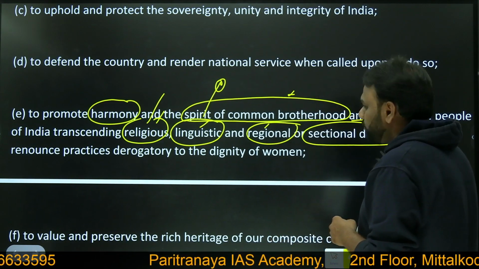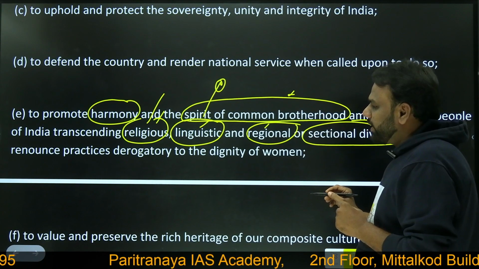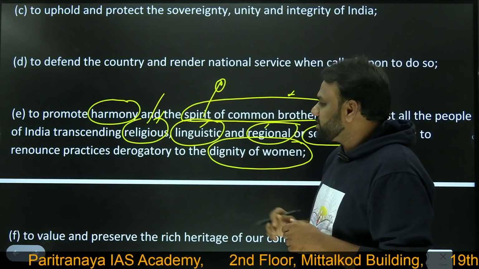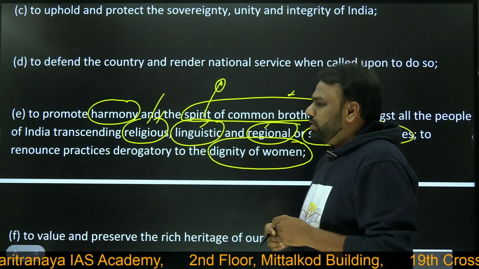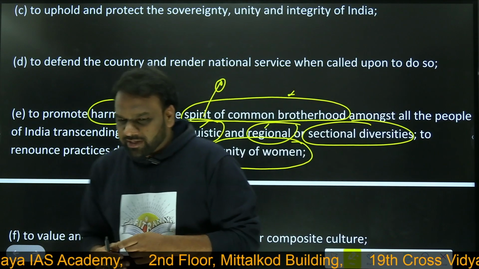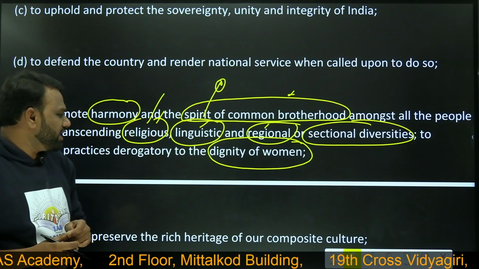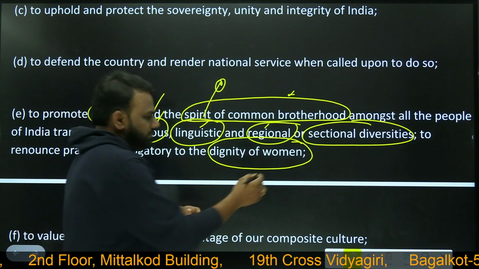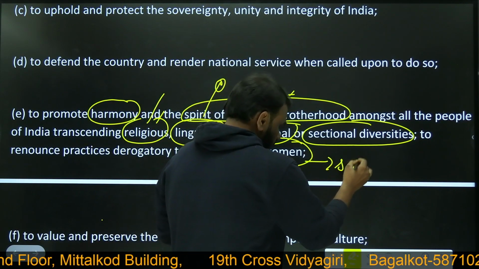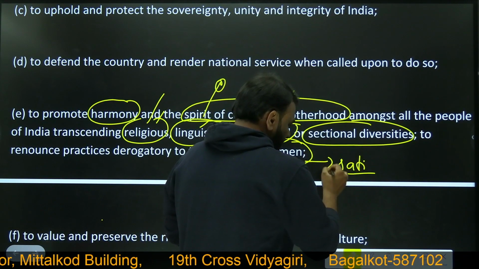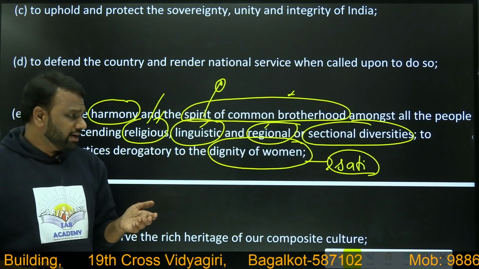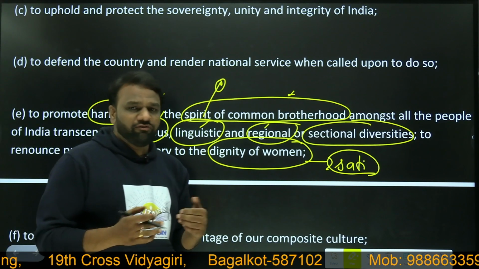Next, to renounce practices derogatory to the dignity of women. So what are the practices derogatory to the dignity of women? There used to be many practices which were considered derogatory to the dignity of women. One example could be the sati system. The sati system prevailed in India. During the sati system, whenever the husband died, the wife had to jump into the fire.